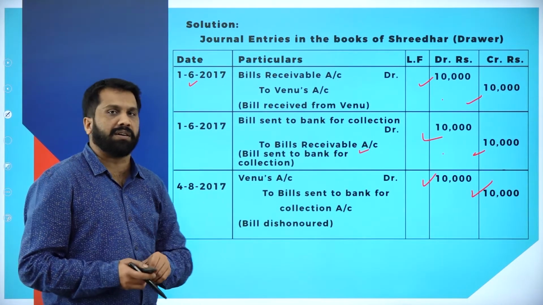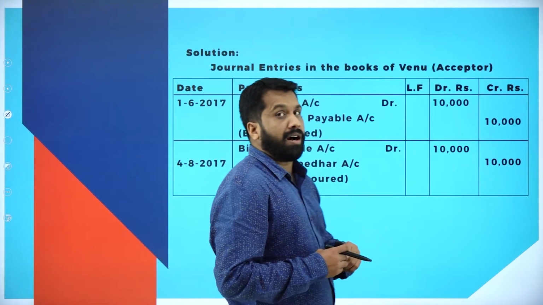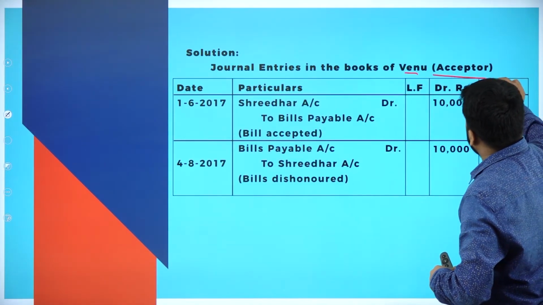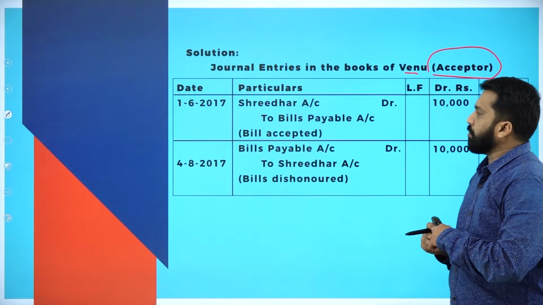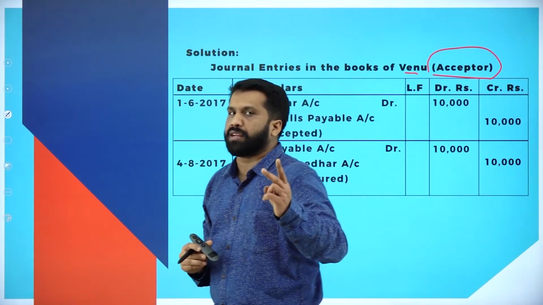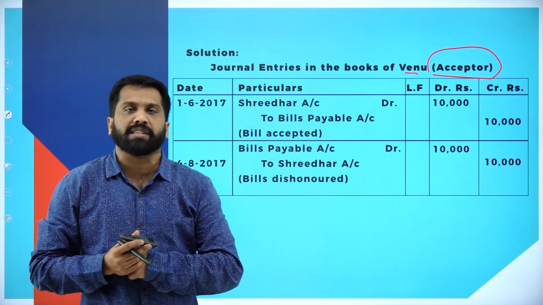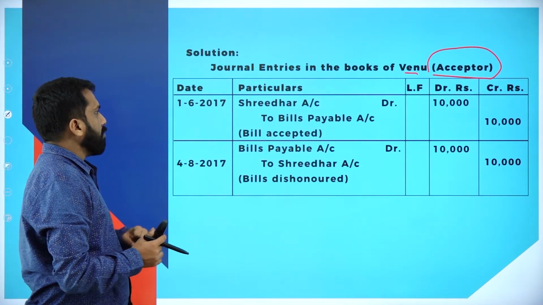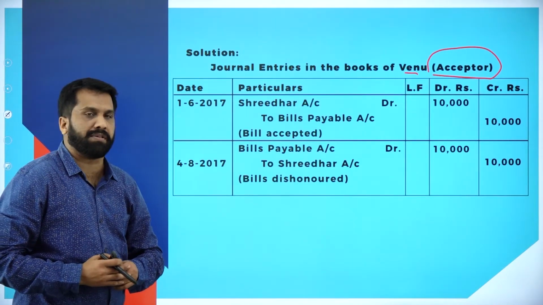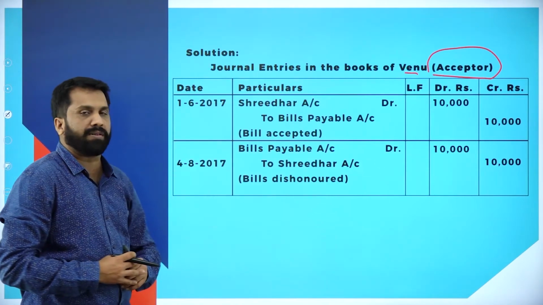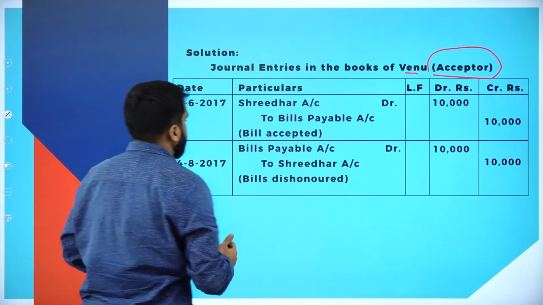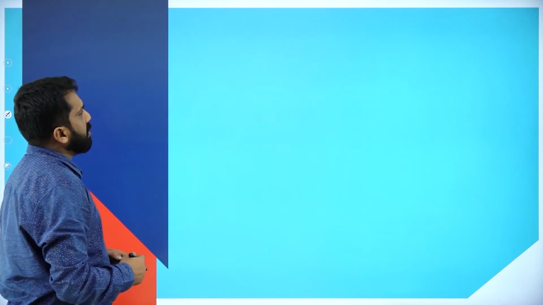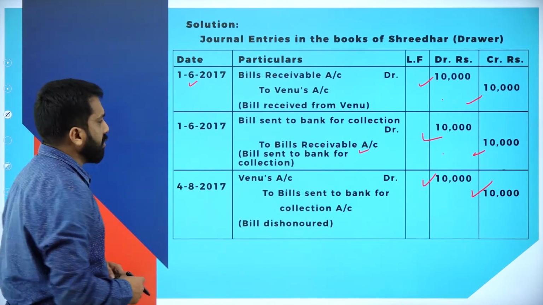Now, these are the journal entries in the books of drawer, or else we can call it Sridhar. Now, we'll go for the next one, the last one, journal entries in the books of Venu, the acceptor. In the books of acceptor, only 2 entries will come because he will not deposit the cheque into the bank. Those 2 will be, one Sridhar account debit to bills payable account, then bills payable account debit to Sridhar. So very simple. Sridhar means he is a drawer.